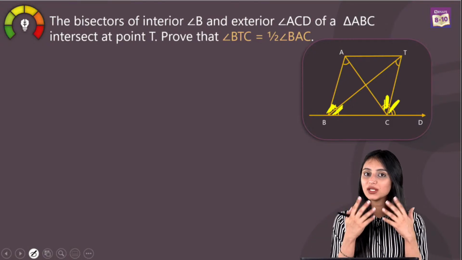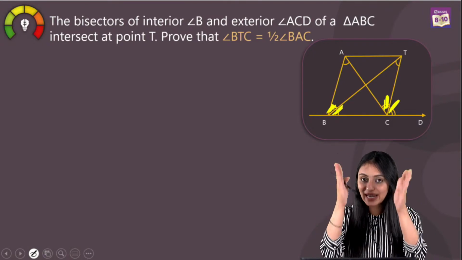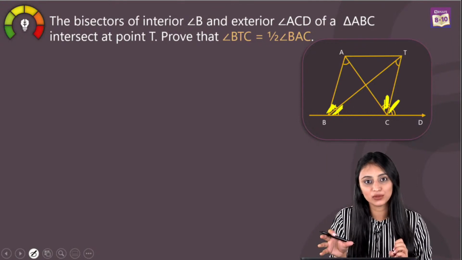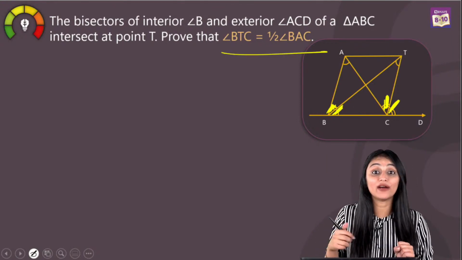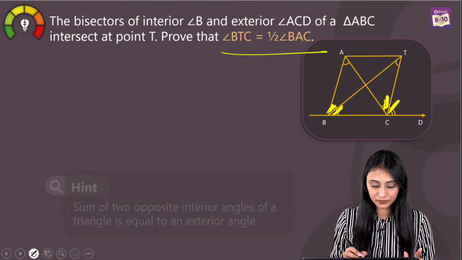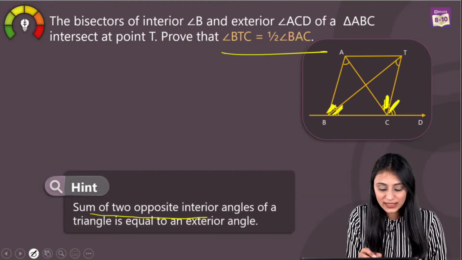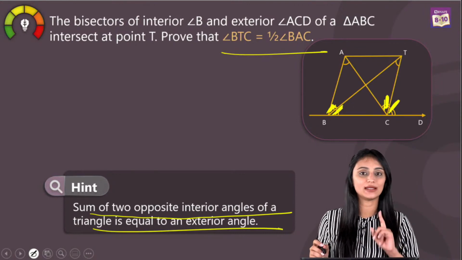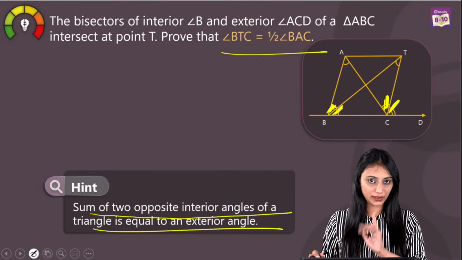So whatever information is given in the question, first you should just write that down. This is all that we get from the question. Then you think, what we have to prove and what all we require to prove that. So we know that the sum of two opposite interior angles of a triangle is equal to the exterior angle. That's the exterior angle property, correct?